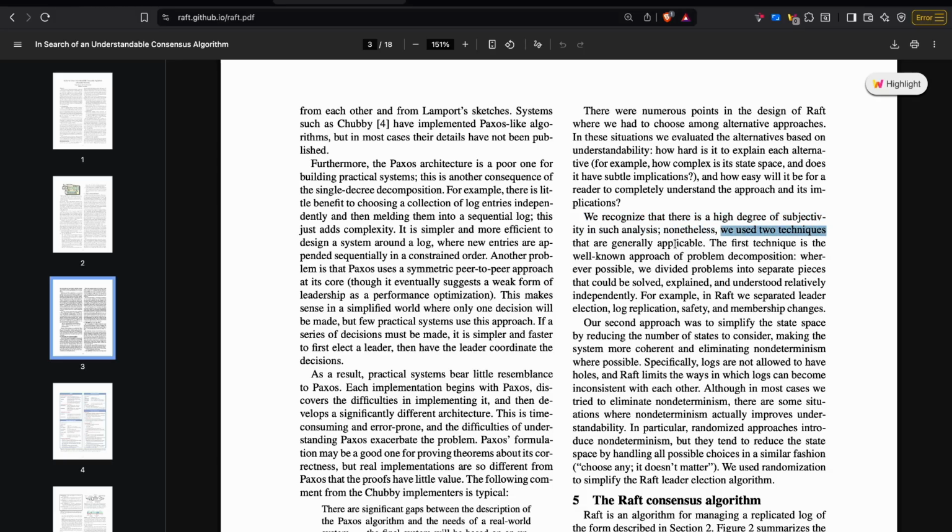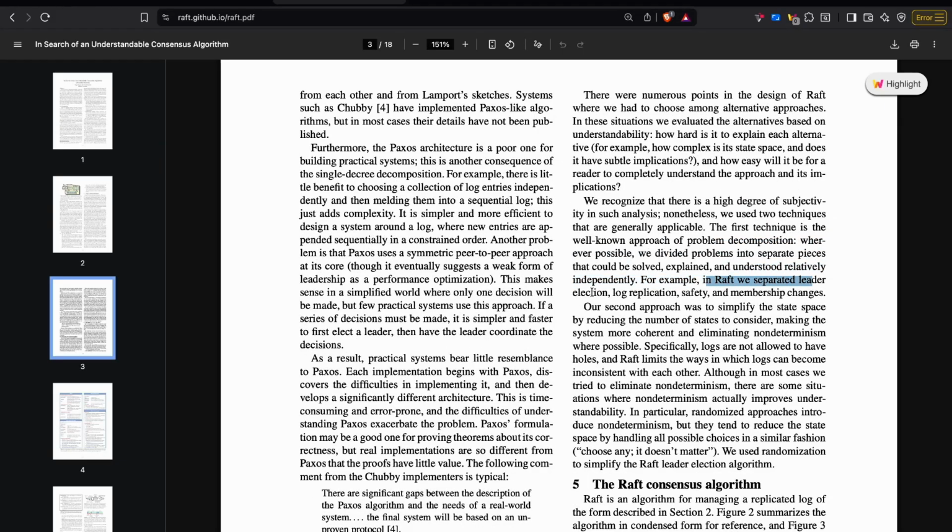We use two techniques that are generally applicable. The first technique is the well-known approach of problem decomposition. So they broke the consensus into separate parts. The whole process of achieving and maintaining a consensus has several steps, so they broke those steps down into smaller steps that can be managed independently and explained independently.